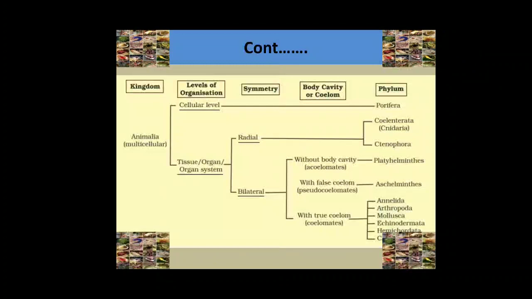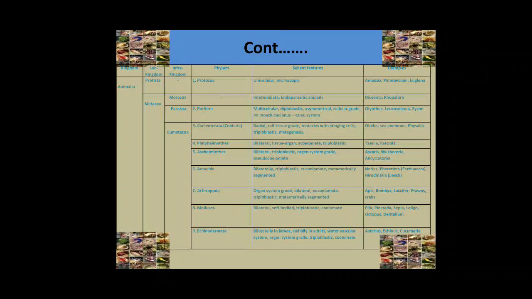Here this table shows the several characters of phyla with their examples. Phylum Protozoa contains unicellular microscopic organisms. For example, amoeba, paramecium, and euglena. The second phylum is Porifera.